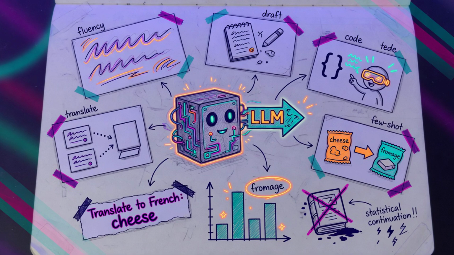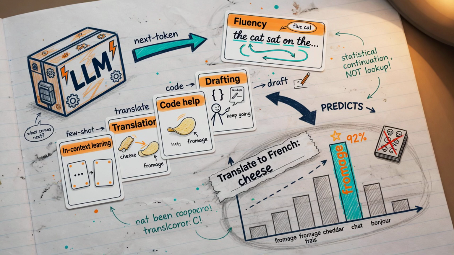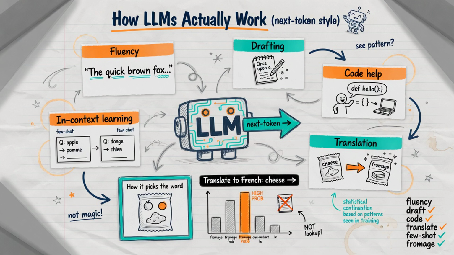What they do well is pattern work at scale. They write fluent prose, match a style, summarize, and draft. They help with code, translate, and pick up a new task from a few examples in the prompt. Give a decoder-only model, translate to French, cheese, and it assigns high probability to fromage, not because it opened a dictionary, but because that continuation was statistically common in training.